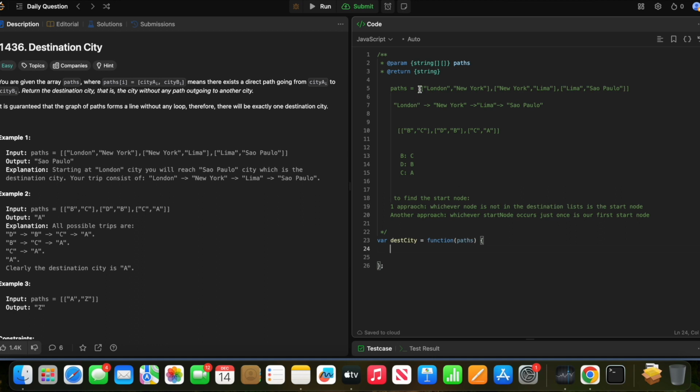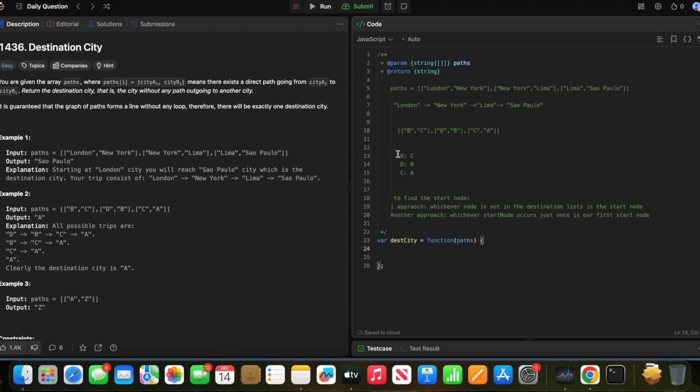So first of all, I'll create a hash map for the path, and I should also keep track of which start node just occurs once. So yeah, B, D, C, which one just occurs once? How will I keep track of that though? B, D, C, A.